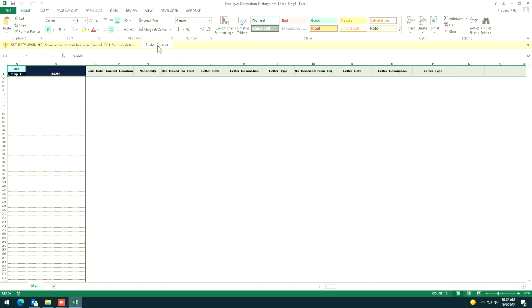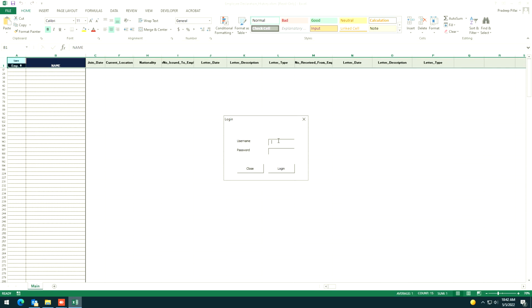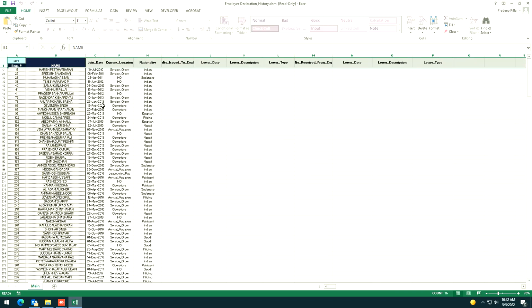Each employee has a declaration. What is the declaration? For example, an employee has committed a violation, and for that violation he has given an apology letter. So this letter, what is the letter date, what is the letter description? Again, each employee will have his own declarations, and these declarations will be continuously going on.